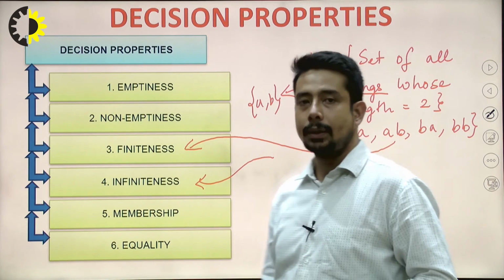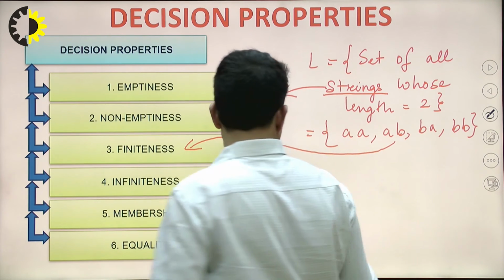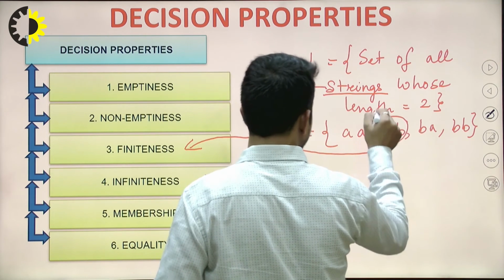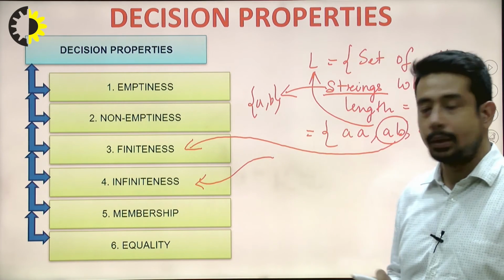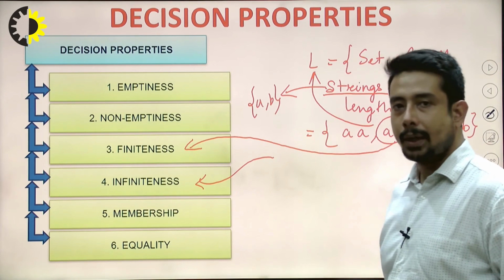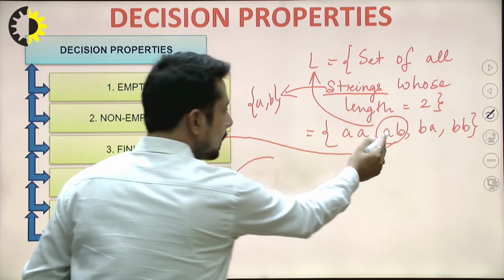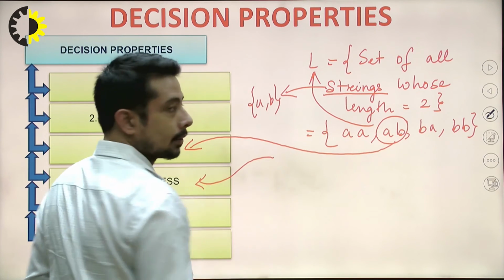Next I have to check whether a particular string belongs to this language or not. That means I have to check one particular property, which is known as membership, that is, whether the string AB is a member of this language or not.